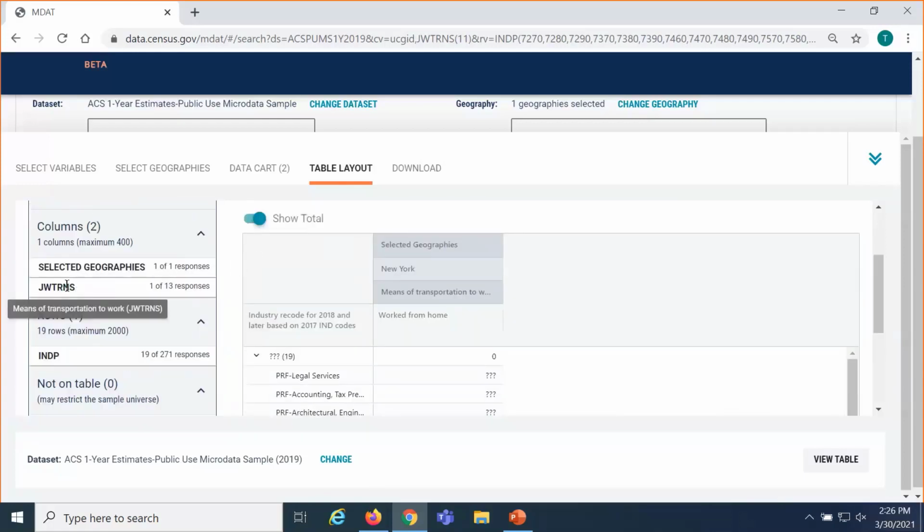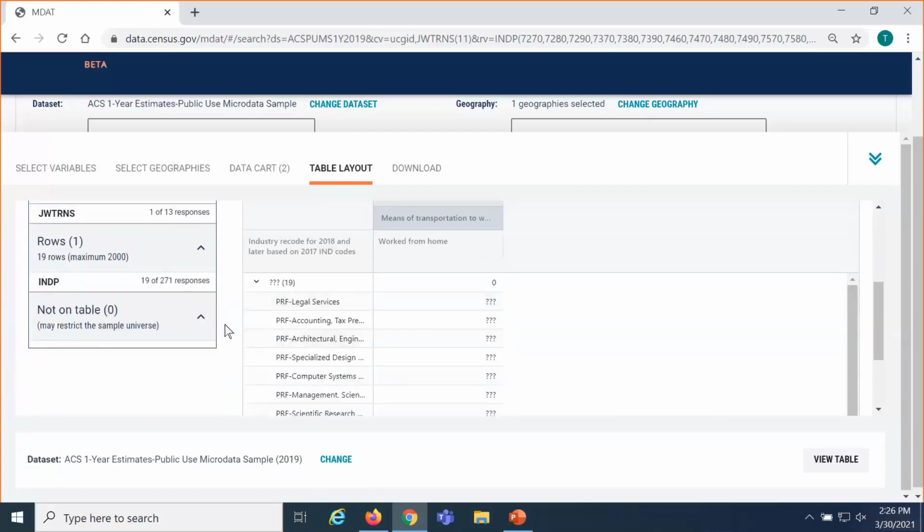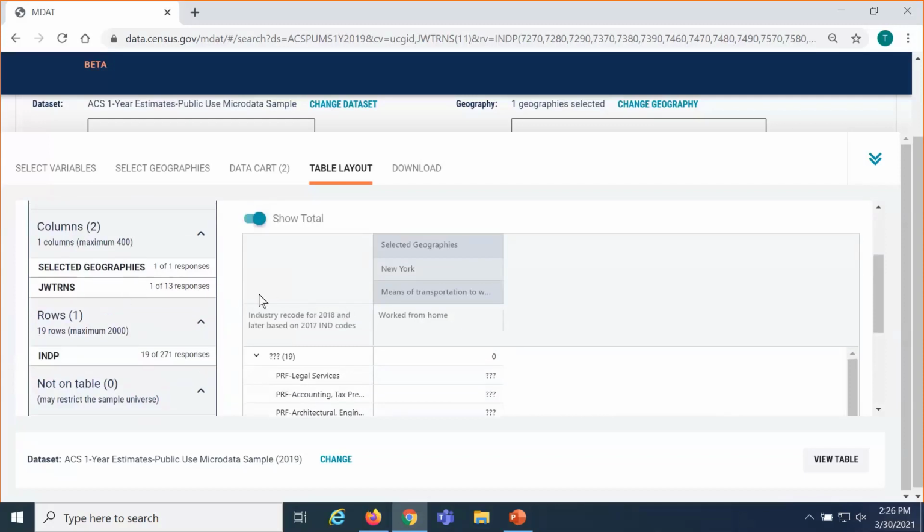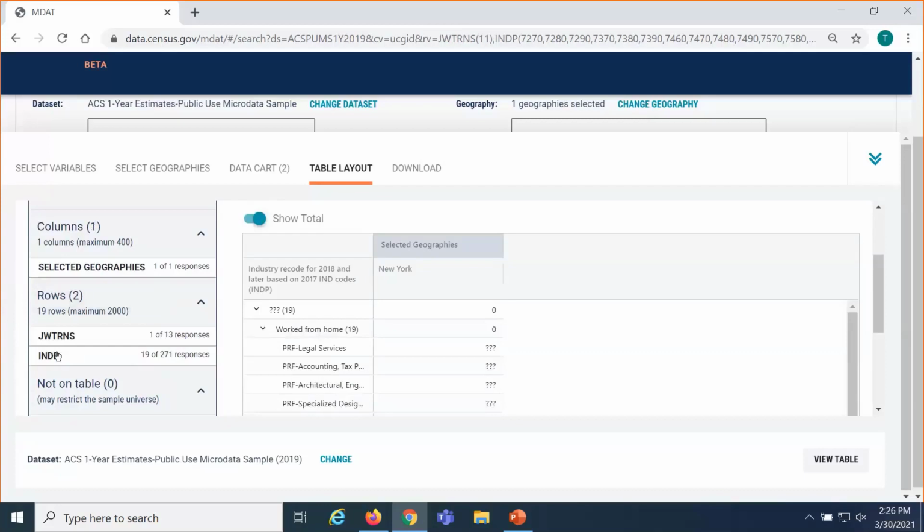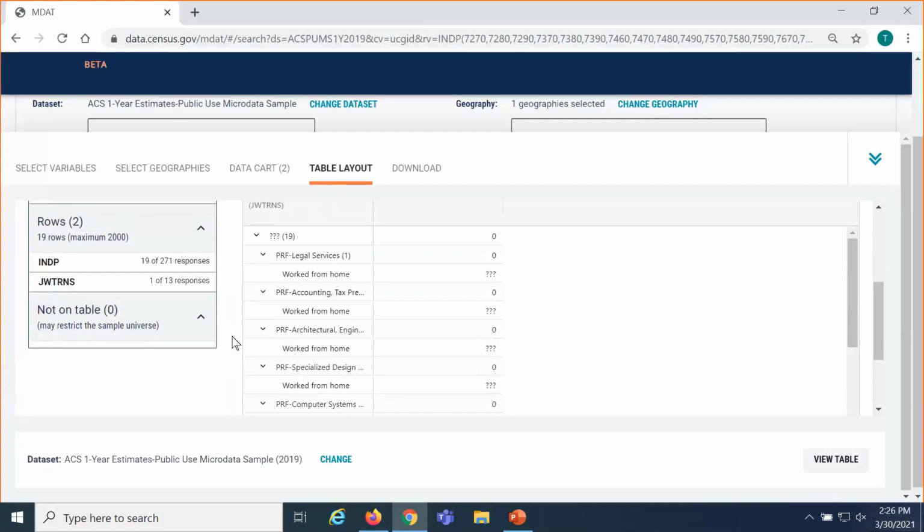The next thing that I'll do is I see that I have the detailed occupation in the rows, INDP in the row, and then there's this worked from home. So I can go ahead and plop work from home in the rows if I wanted to, and I can change the order depending on how I want it to appear in the table.